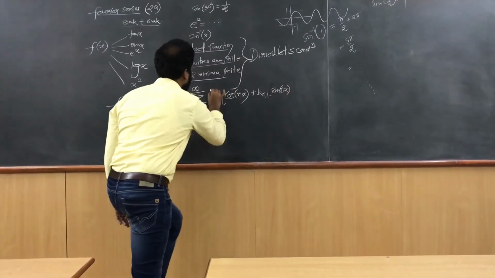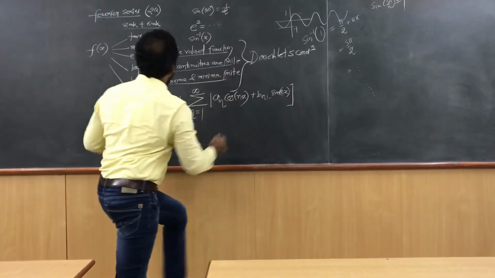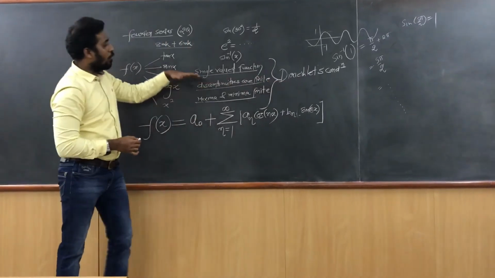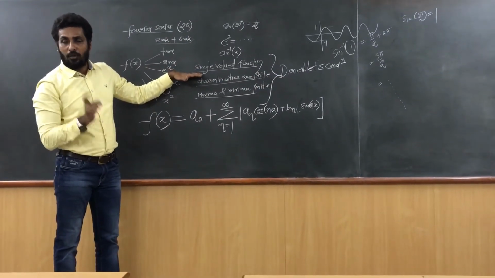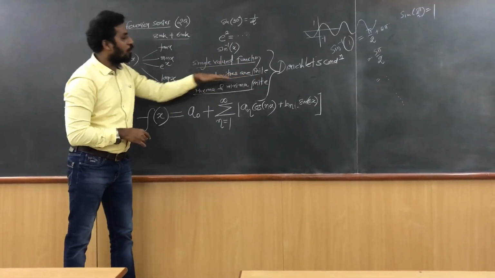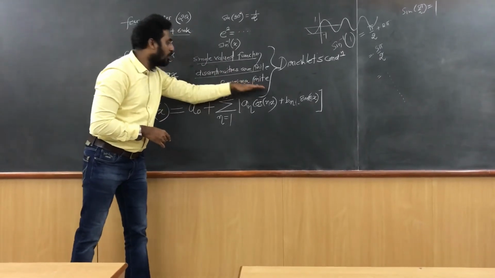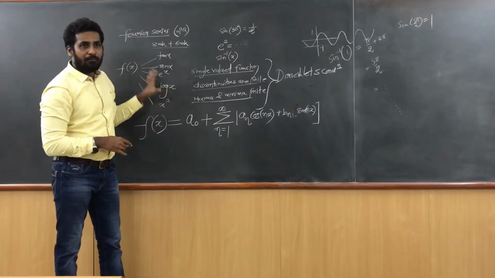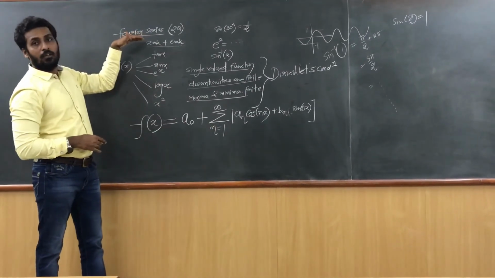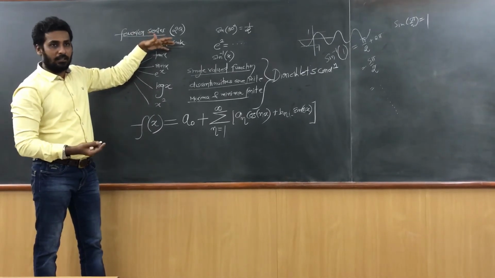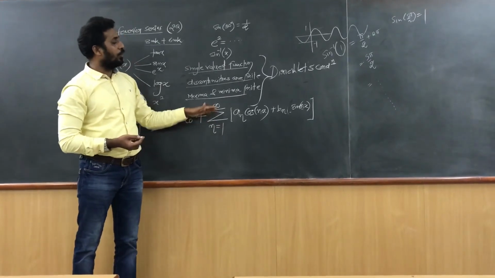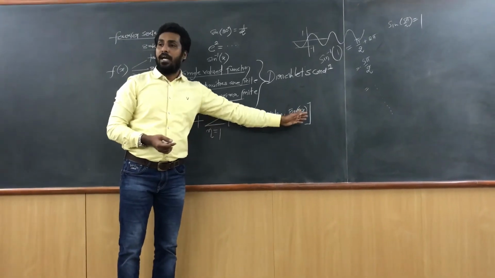The conditions are: the function as well as its integrals should be single valued, it should have a finite number of discontinuities, and it should have a finite number of maxima and minima. Then that function can be expressed as a series, and the series is called Fourier series. It's a trigonometric series.